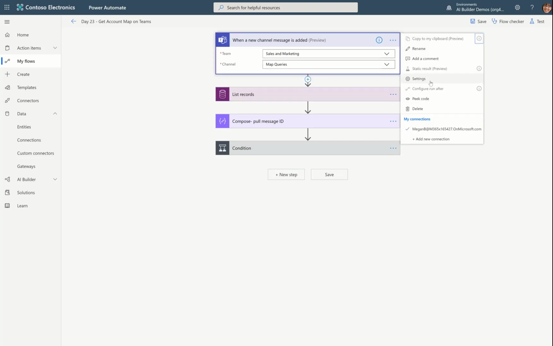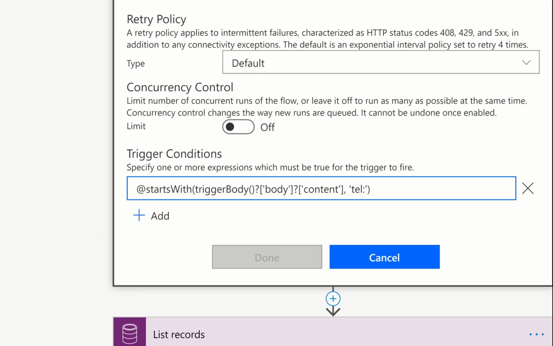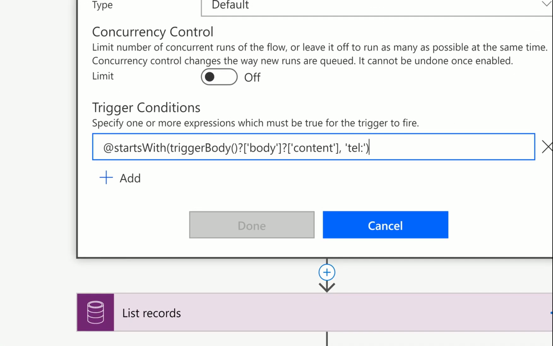I've also added a trigger condition here, and just to let you get a good close look at the trigger condition. The trigger condition in this case is saying that the message body, which in flow is body content, so the message body from the trigger, which is the post on the message, starts with TEL:.